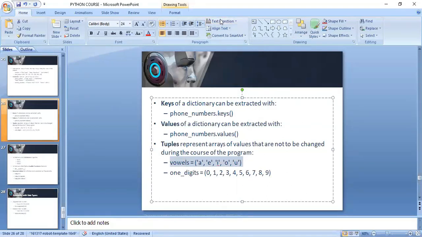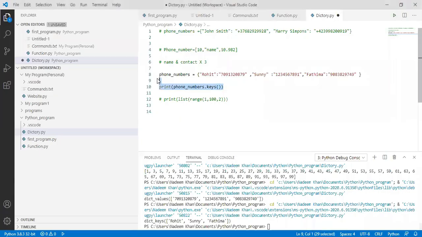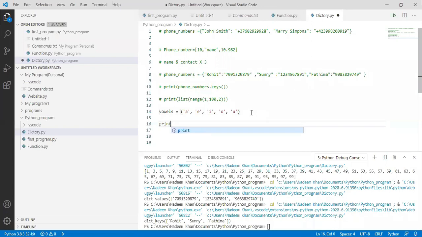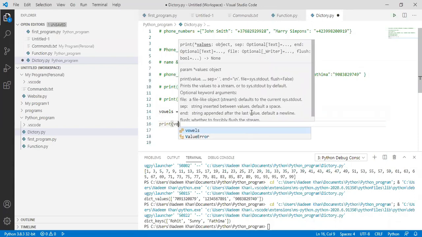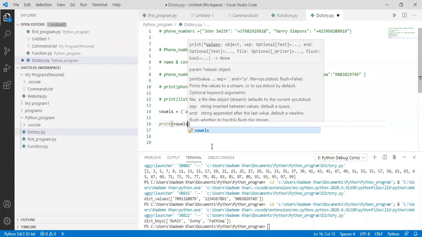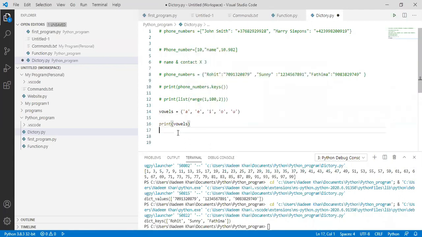Wait, let me show you. So let's suppose this is the vowel, and what is the syntax?